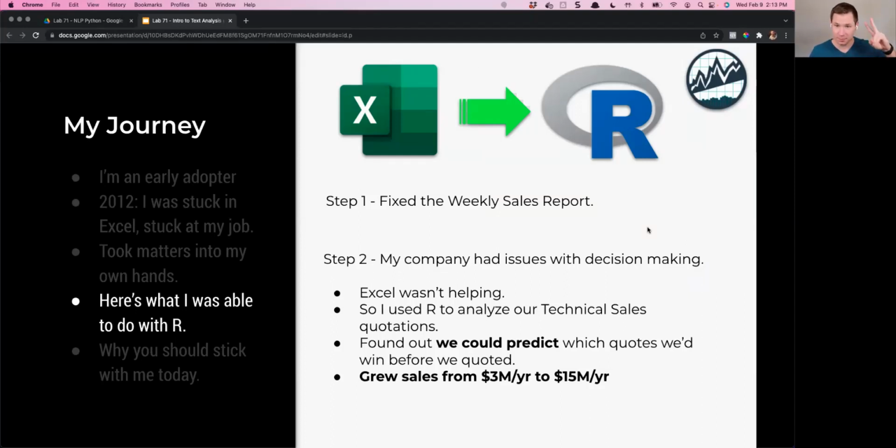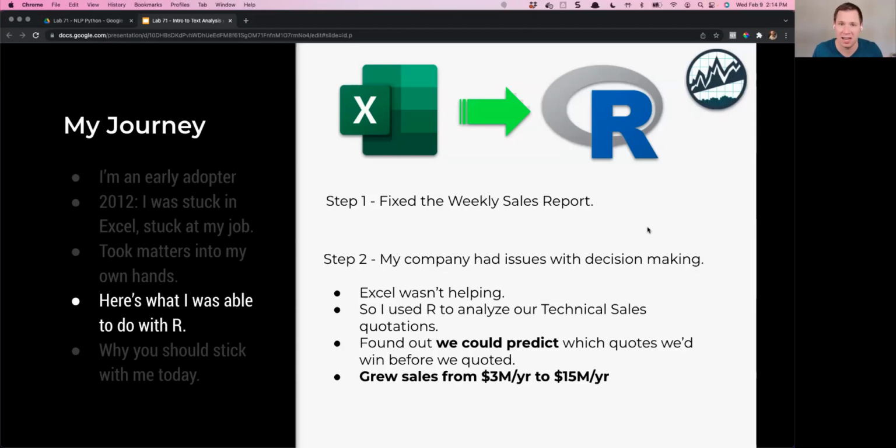Step 2, I recognized that there were other issues going on in my company as I was growing with this technical sales group, and I was figuring out what they were doing. I found out that basically we were having issues with decision making. We were trying to, just kind of willy-nilly, do what's called quotations. It's when a customer comes into us with an inquiry and says they want our products to purchase, and then we would just kind of like, and it would be a massive list.